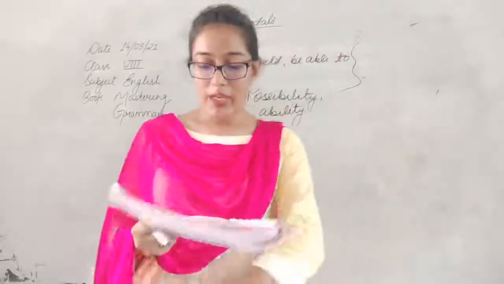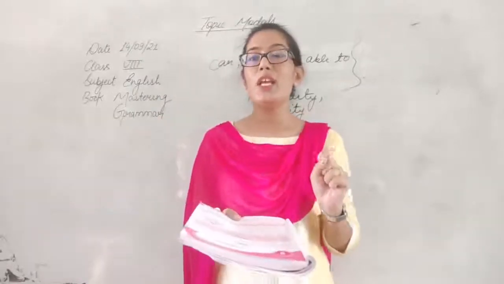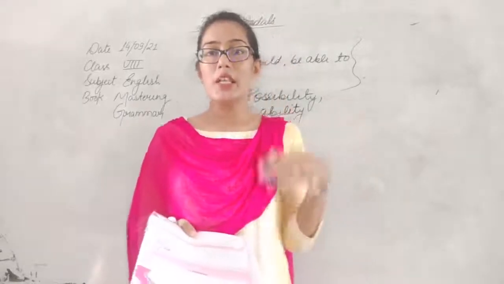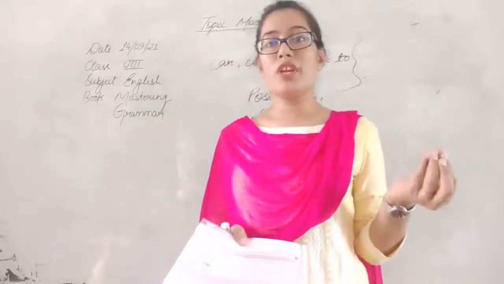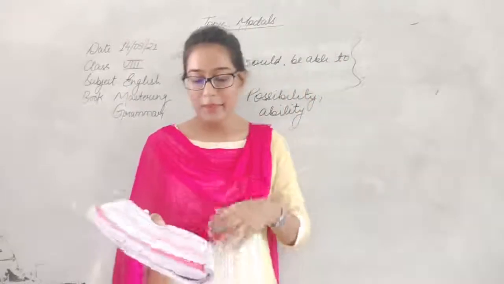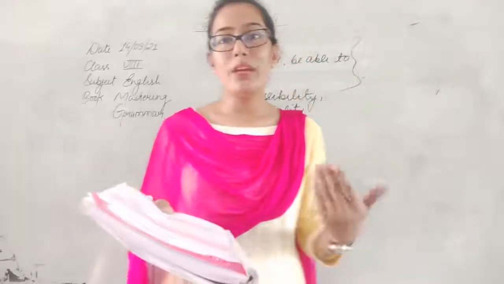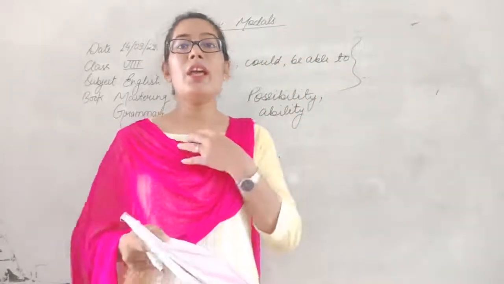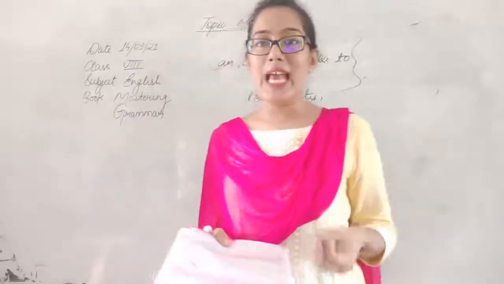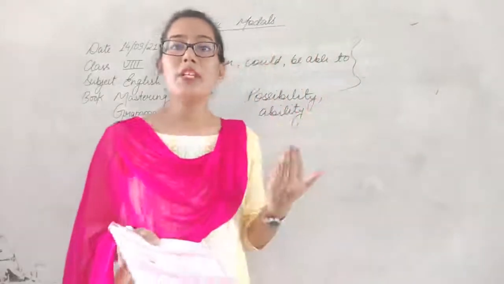Rita can come here in the evening if she is free. Okay, so if she is free is expressing the possibility कि रीता यहाँ आ सकती है अगर वो फ्री है. So if she is free तो वो यहाँ आ सकती है, तो वो पॉसिबिलिटी है, आ भी सकती है, नहीं भी आ सकती है. A gymnast can somersault easily. So ये उसकी एक जिम्नास्ट की एबिलिटी होती है कि वो somersault कर सकता है. So this is describing the ability of the gymnast.